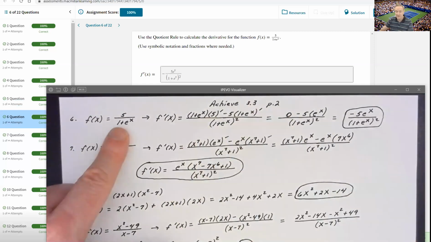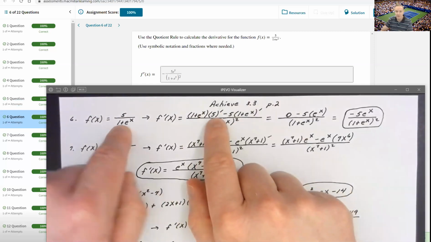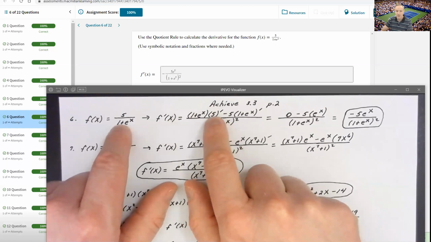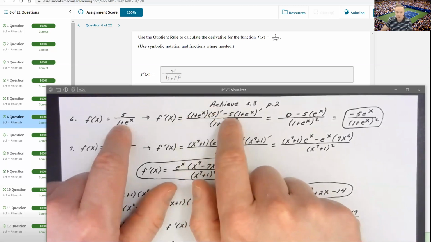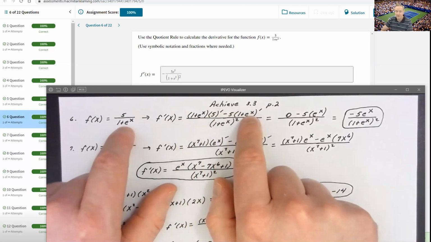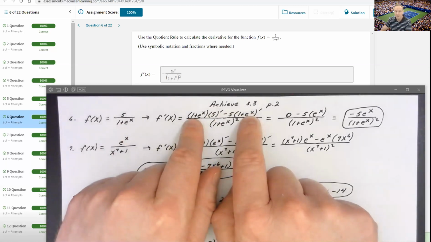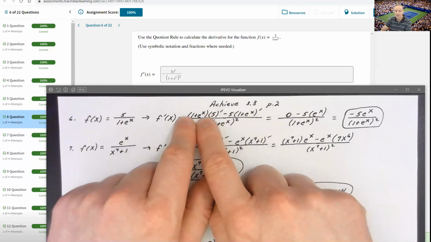In this case, the numerator is just a constant. We know that that derivative in the next step is going to be 0. It's going to make that an entire first term 0. So the denominator times the derivative of the numerator minus the numerator now times the derivative of the denominator. So now when I'm looking at this fraction, I can say, well, I would have my 1 plus e to the x.